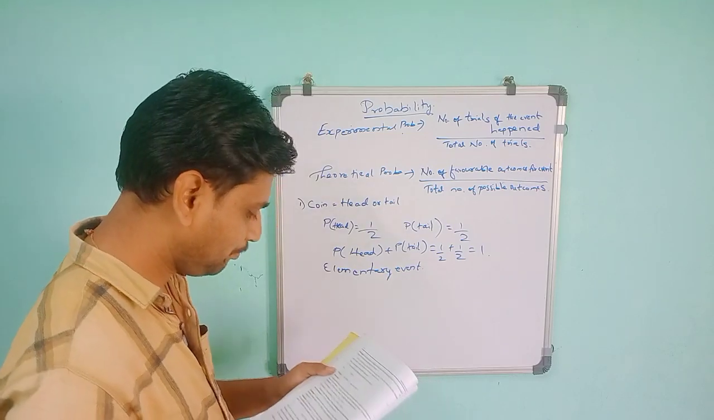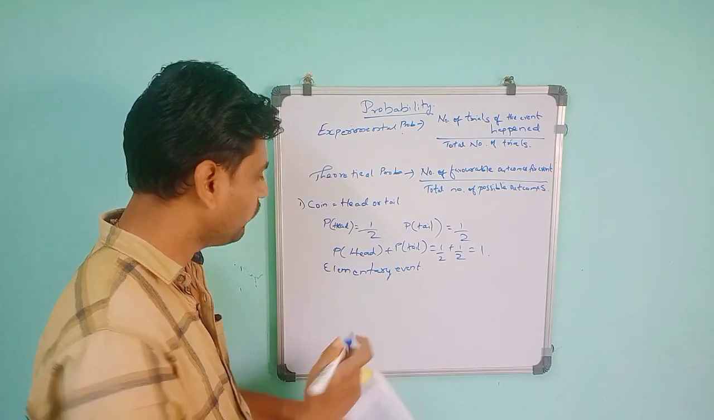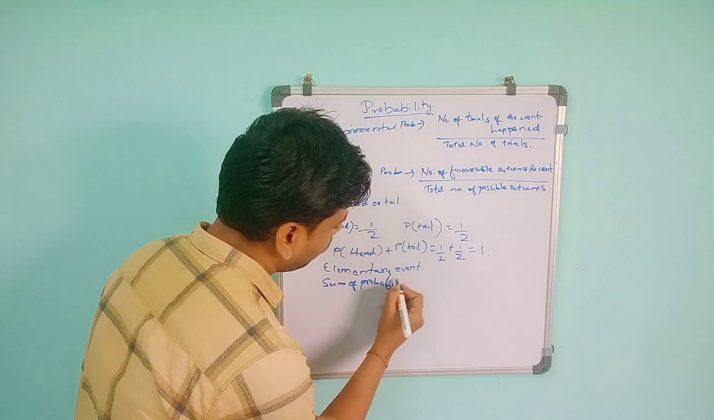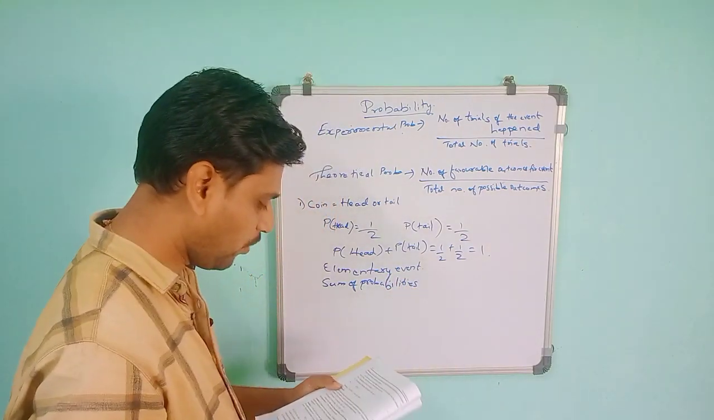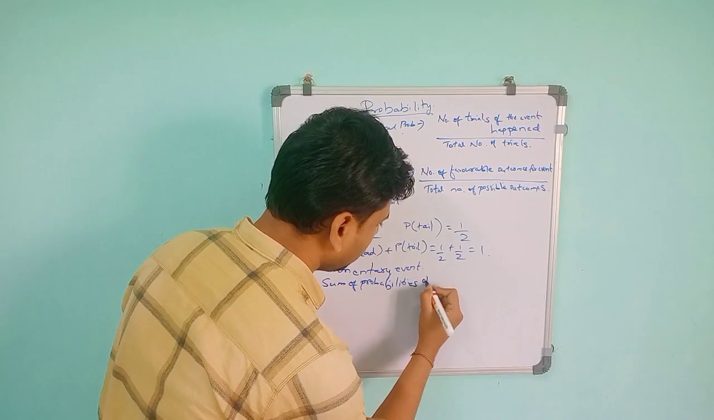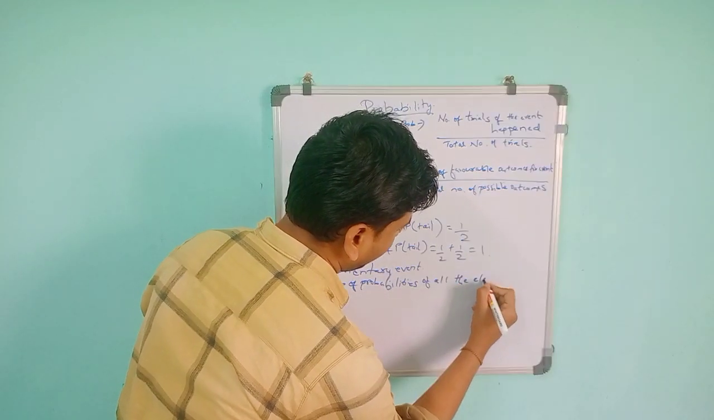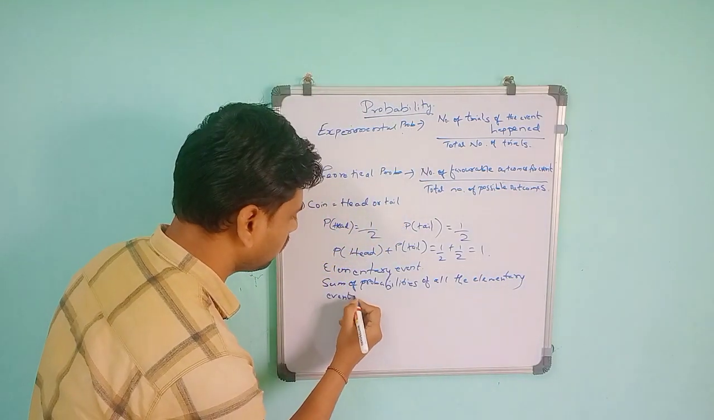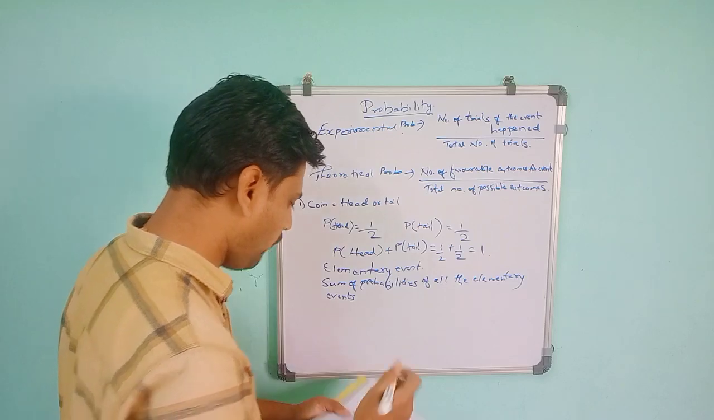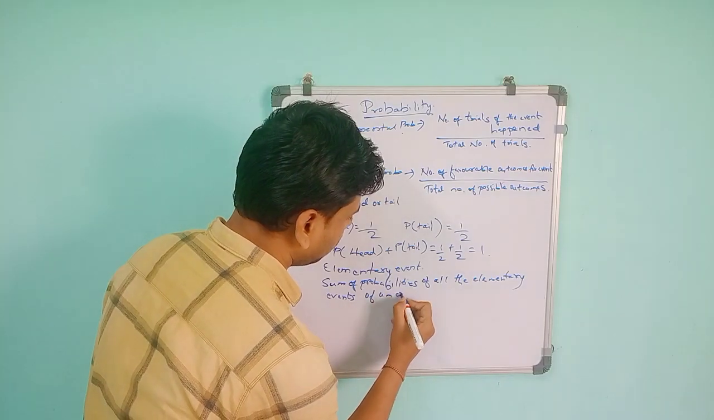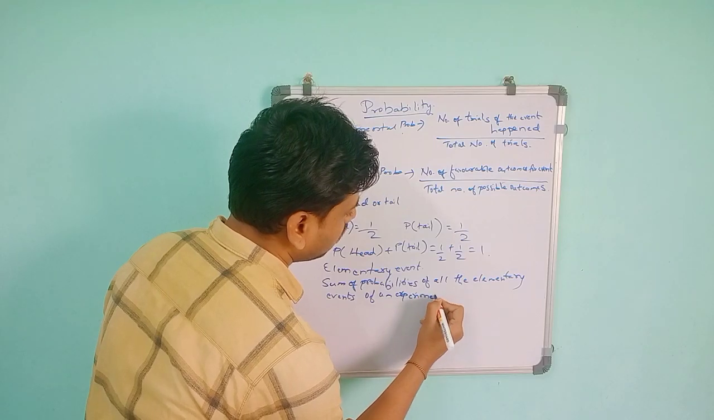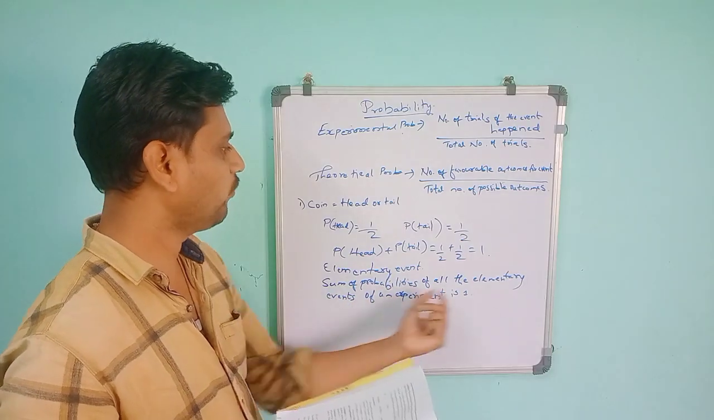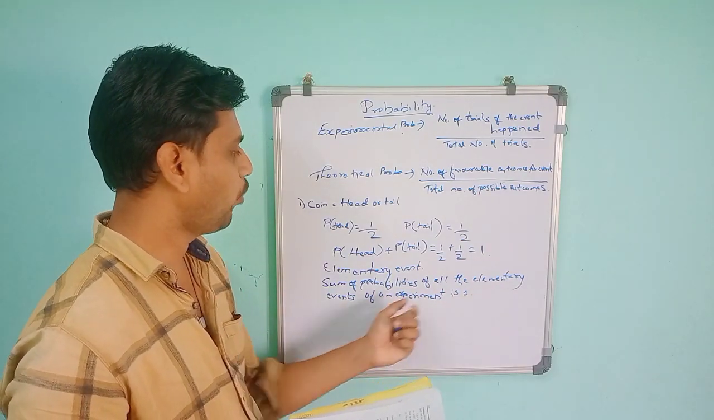So it means that the sum of the probabilities of all the elementary events of an experiment is 1. So you have to remember this one. When we combine the probabilities of all the elementary events, the probability will be equal to 1.